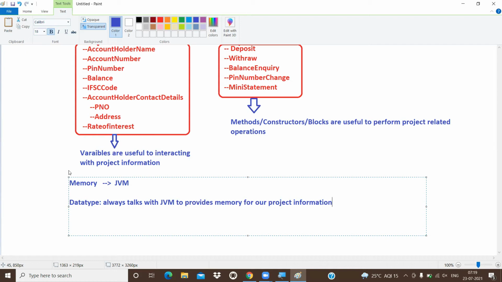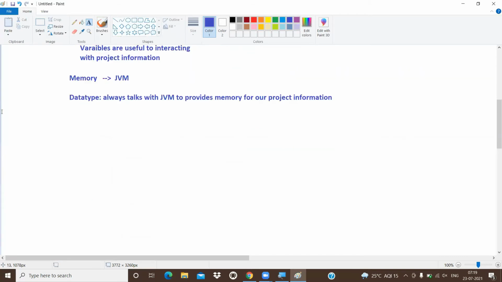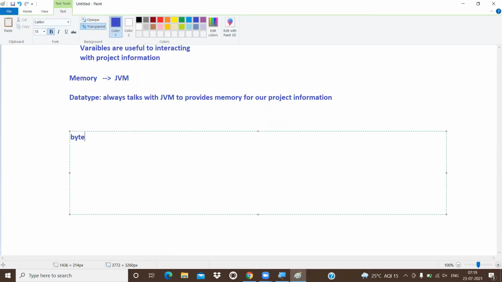Okay, now please observe, guys. We have different types of data types. We'll discuss them, don't worry. First, I have one data type. For example, byte is my data type. This is telling the JVM, please give me 8 bits of memory, or you can say 1 byte of memory.